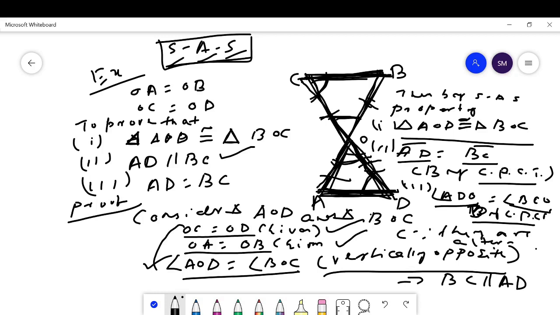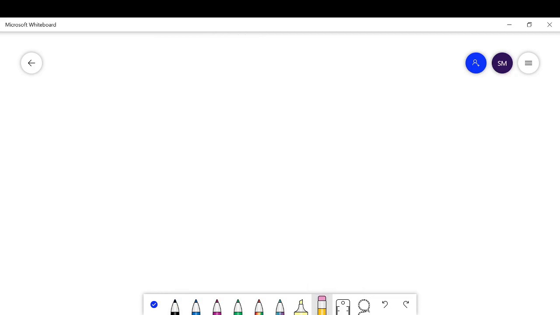Look here. BC and AD are two lines, and CD is the transversal. This angle is equal to this angle by CPCT, and these are alternate angles of each other. When the alternate angles are equal, this implies BC is parallel to AD. Then we have proved these three conditions. Now the next question. I have already told you, please practice a variety of questions and more questions.